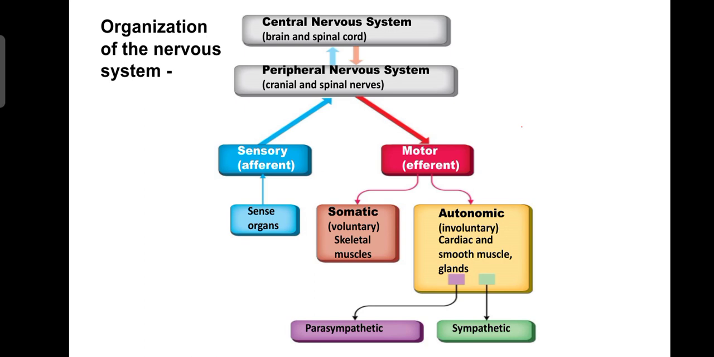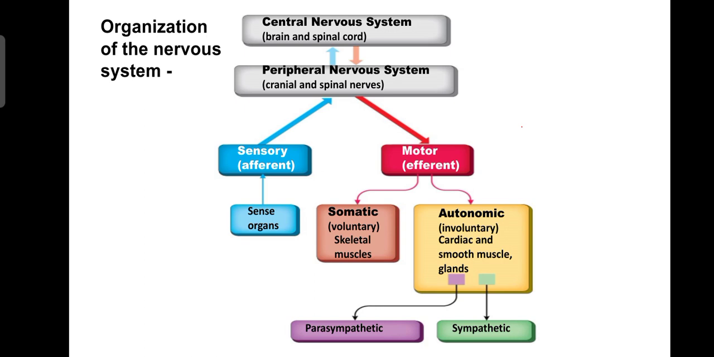You will understand easily with the example. So somatic nervous system's example is a skeletal muscle. So how does the skeletal muscle work? When we want to pick a pen from a table, then what do we do? We move our hand. Then what happens? The skeletal muscles are moved. So this is voluntary, because we control our hand movement by our willpower.